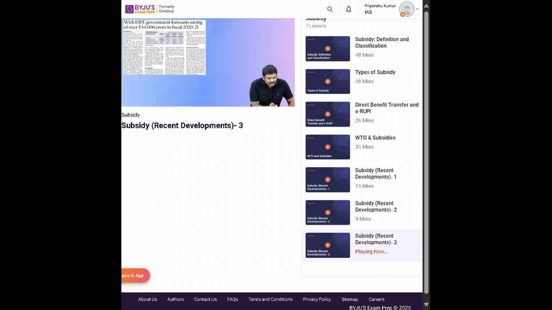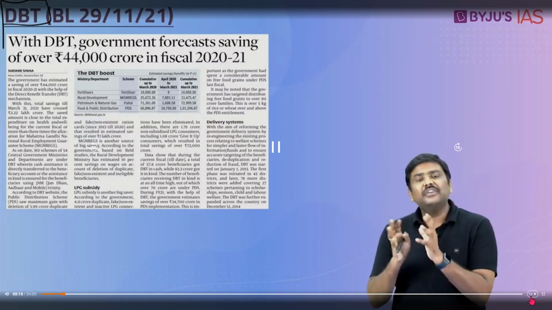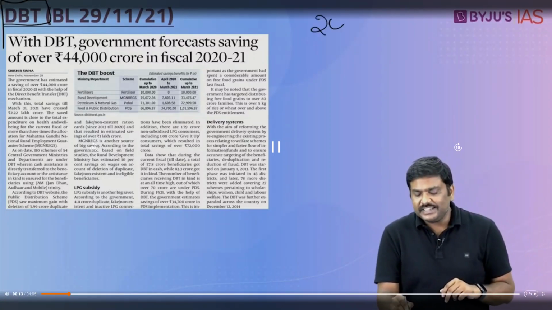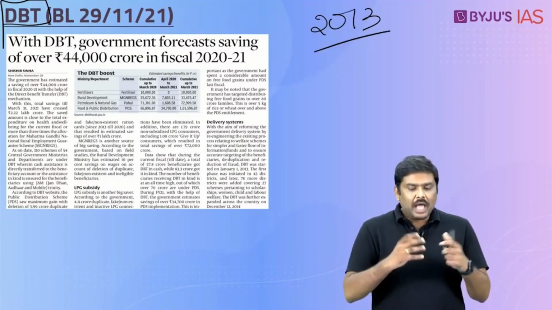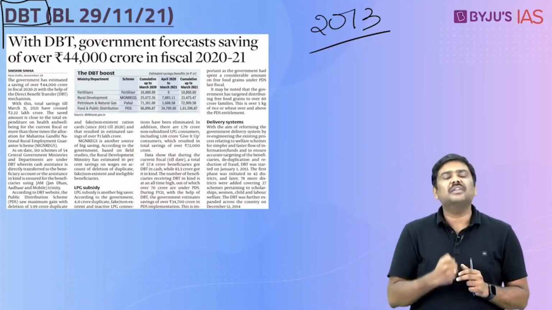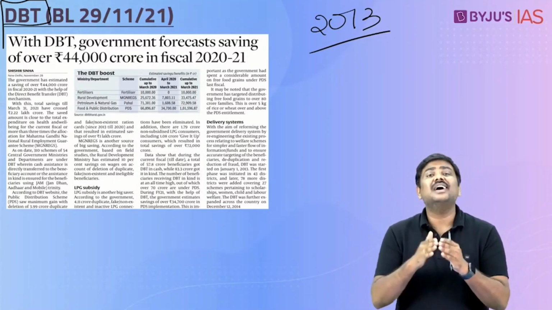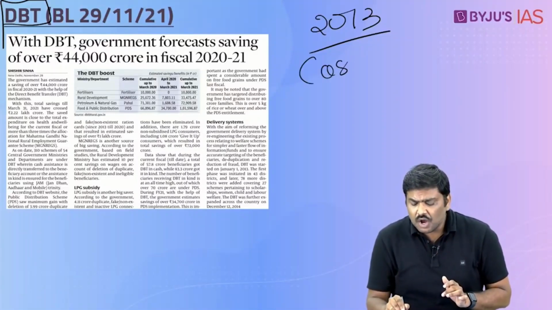Direct benefit transfer, DBT. Now, first and foremost, what is the idea of DBT? Under the direct benefit transfer, which was introduced by the government in 2013 with a certain number of schemes, and has now been expanded to cover more than 300 types of schemes, the concept is very simple. Government says, I'm going to identify the right beneficiary. Underline the term right beneficiary. I'm going to ensure that this right beneficiary will be given the assistance, that is, let's say, subsidy, either in the form of cash or in the form of kind.